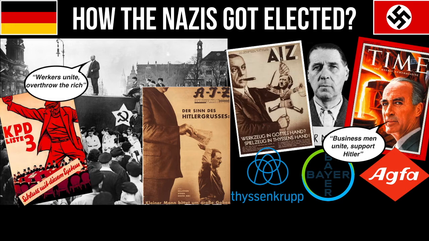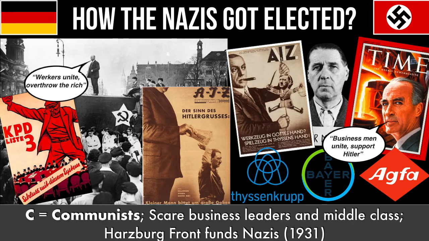Many of these business leaders were convicted of war crimes at the Nuremberg trials following World War II, but both Meyer and Krupp were released early, in Krupp's case to help America during the Korean War, and he was even later celebrated on the cover of the American magazine Time. So there's a really strong argument that communists scare business leaders into supporting the Nazis, and if the communists hadn't been popular, many of those business leaders might never have supported the Nazis.